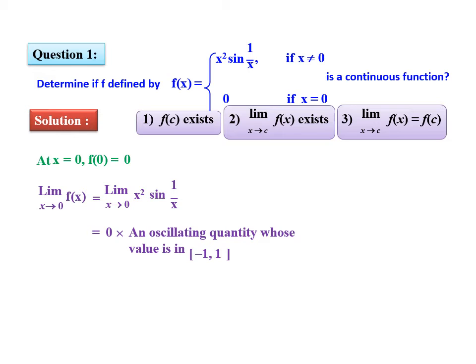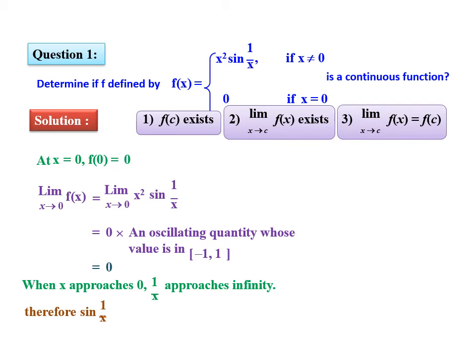So it takes values between minus 1 and 1, and when we multiply, we get 0. When x approaches 0, 1 upon x approaches infinity. Therefore, sine 1 by x will be an oscillating quantity lying between minus 1 and 1.